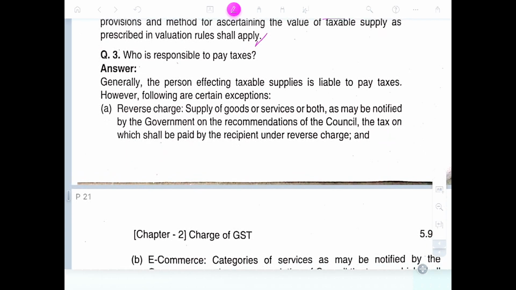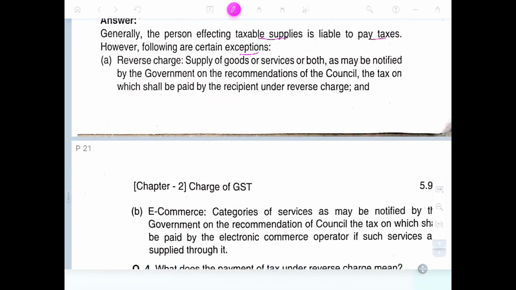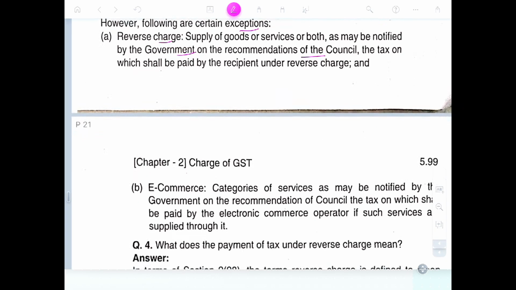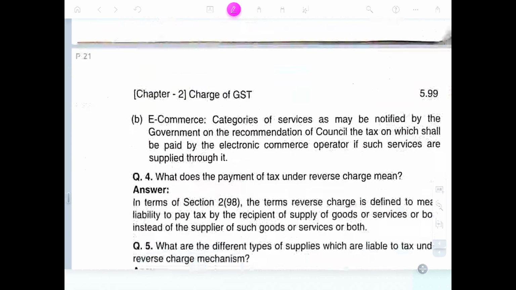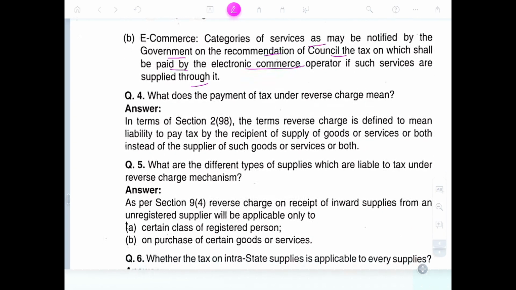Who is responsible to pay tax? Generally, a person effecting taxable supplies is liable to pay tax. However, there are certain exceptions. Under reverse charge, the supply of goods and services or both may be notified by the government on the recommendation of the Council, tax on which is paid by the recipient under the reverse charge mechanism. For e-commerce, categories of services may be notified by the government on the recommendation of the Council, tax on which may be paid by the electronic commerce operator, if such services are supplied through it.